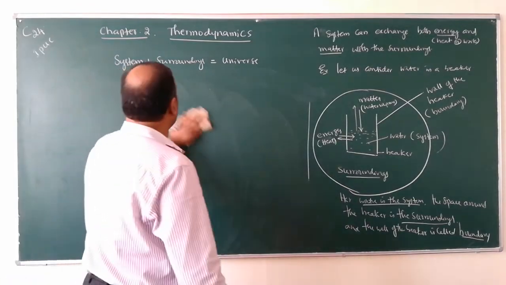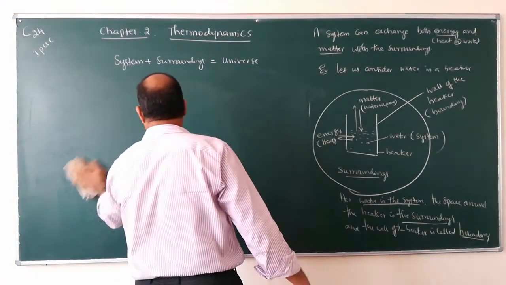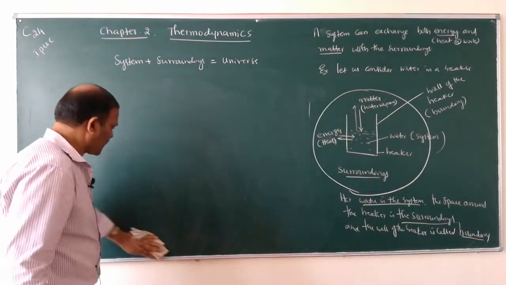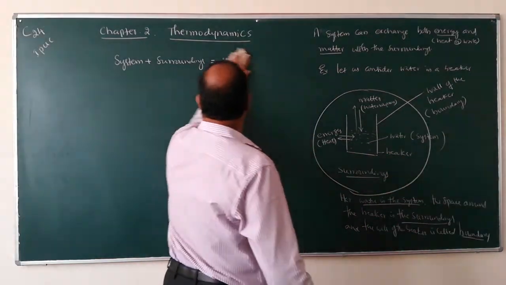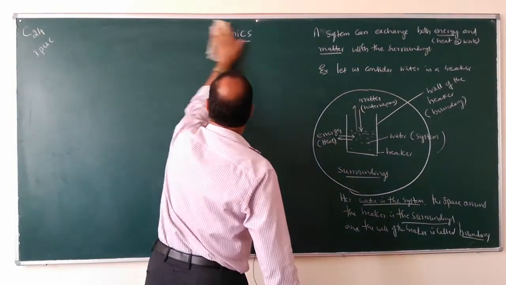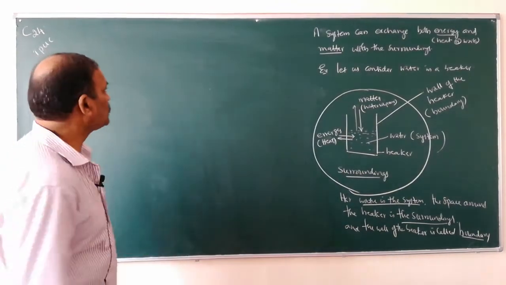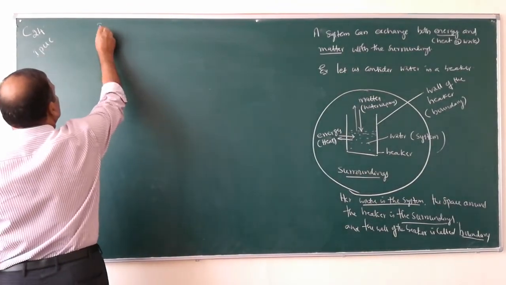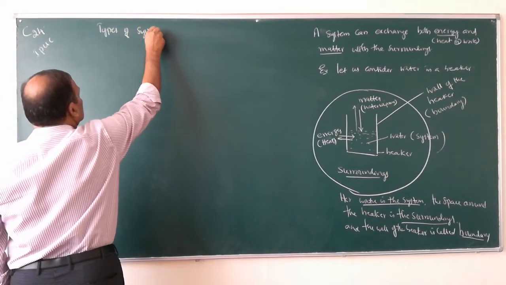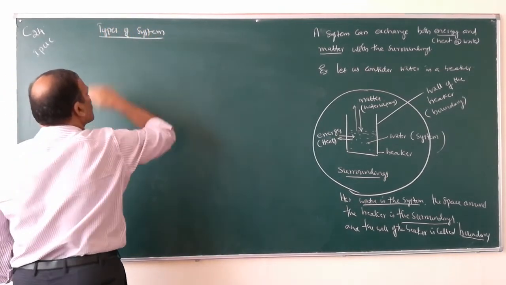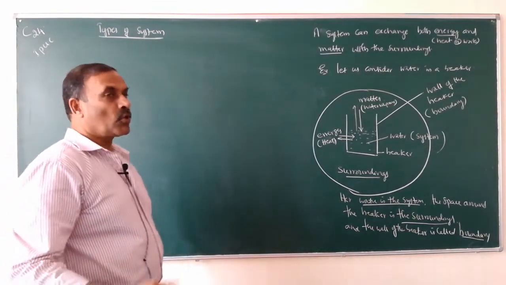So next we will study the types of system. So, you know what is a system?